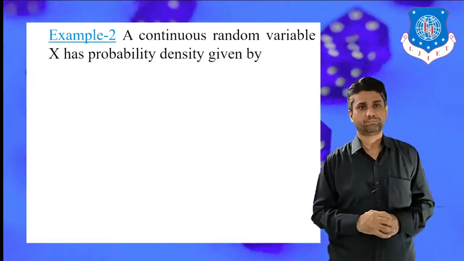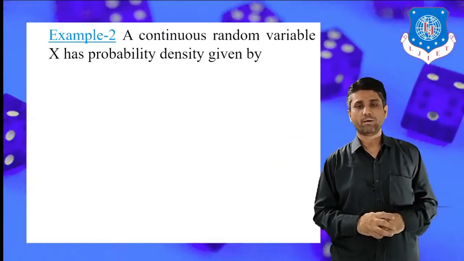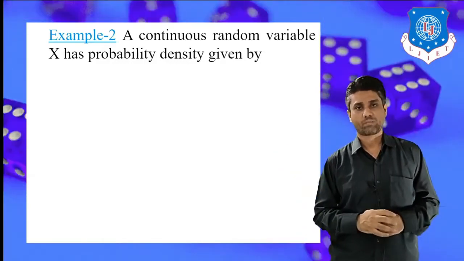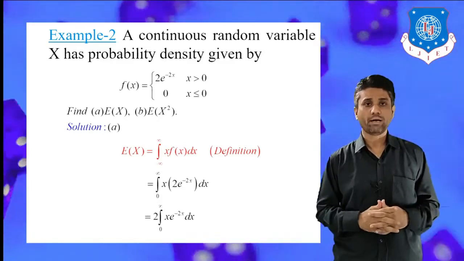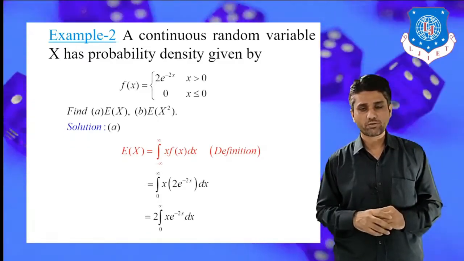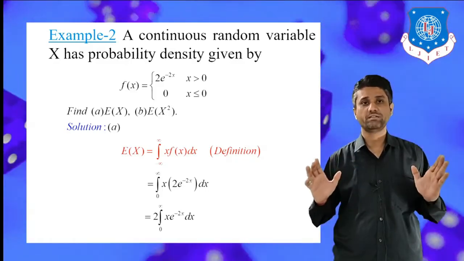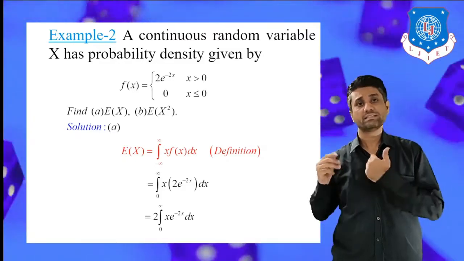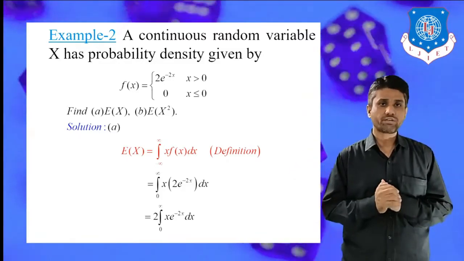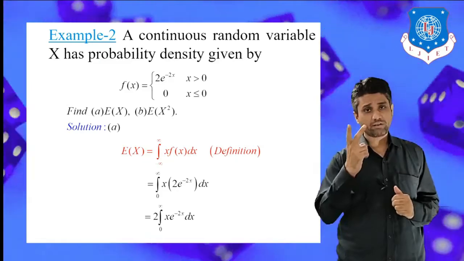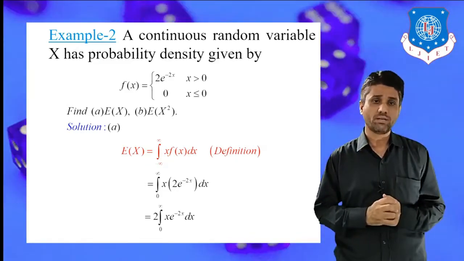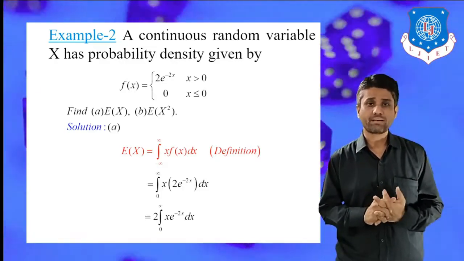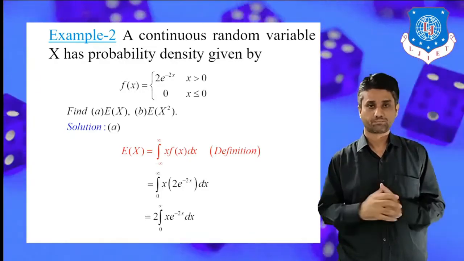Let's see the second example. Say a continuous random variable x has the probability density given by the formula f of x is equal to 2 into e raised to minus 2x when x is greater than 0, and the probability function takes the value 0 when x is less than or equal to 0. We are interested in finding the expectation of two variables. The first one is x and the second one is x square. That is, we have to find E of x as well as E of x square.